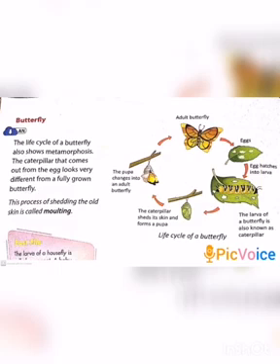Okay. The process of shedding the old skin is called molting. The caterpillar sheds its skin and forms a pupa. The process of shedding the old skin is called molting.